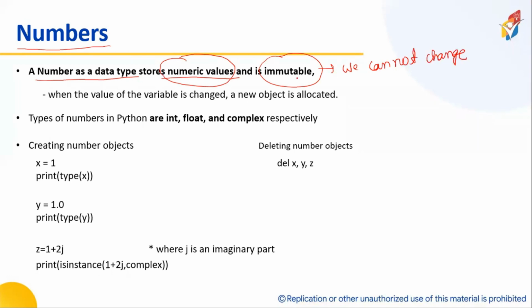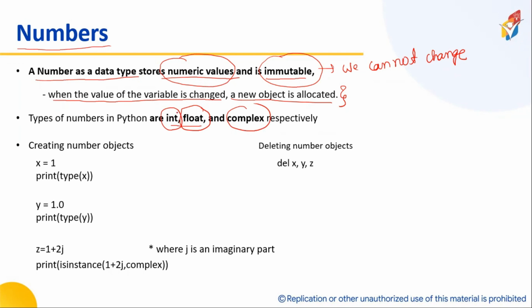What is the meaning of immutable? Once I create numeric data, later I cannot change it. That kind of property is called immutable. When the value of the variable is changed, a new object is allocated. This point I will discuss in two minutes. Now, what kinds of number data types are available? Integer, float, and complex. The first two we have used since the last two classes.